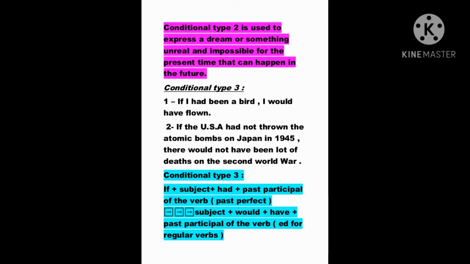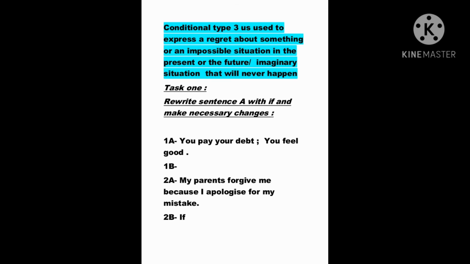Here we have if plus subject plus had plus the past participle of the verb, which is the past perfect, for the if clause. And in the main clause we have subject plus would plus have plus the past participle of the verb. If it's a regular verb, the past participle will be with ed. If it's an irregular verb, we take it from the list. So for the subordinate clause we have past perfect, and for the main clause we have would plus have plus past participle.